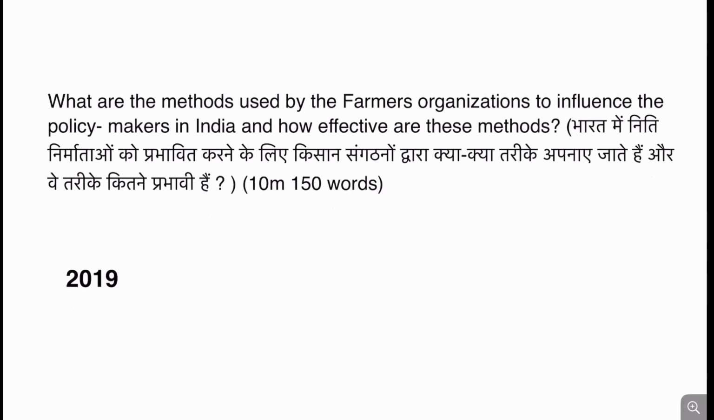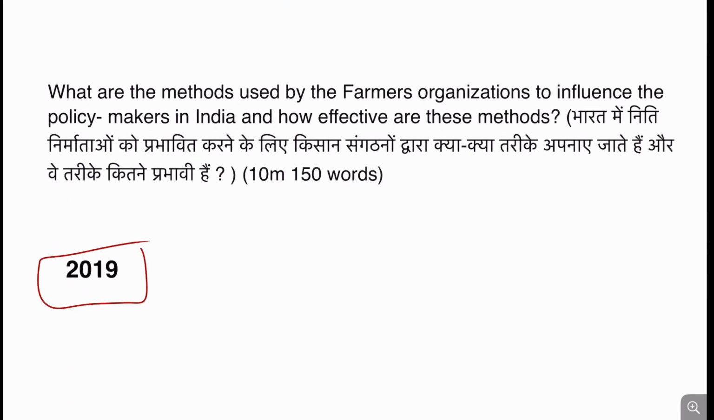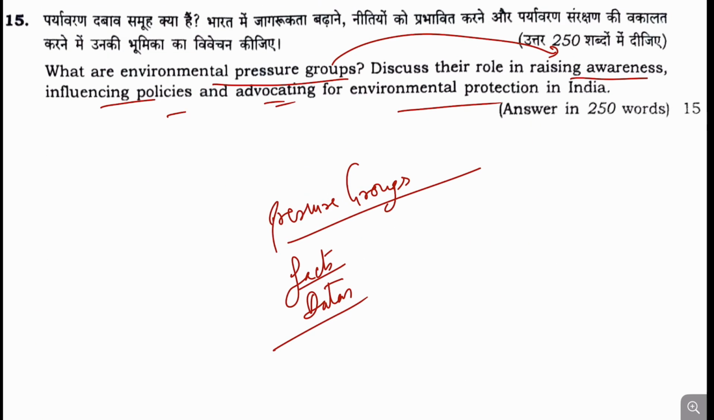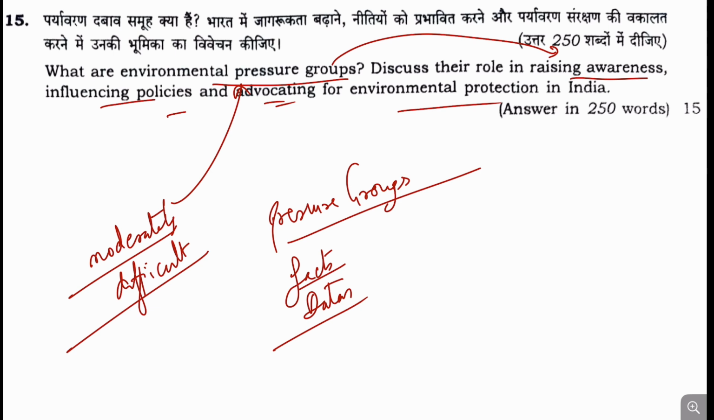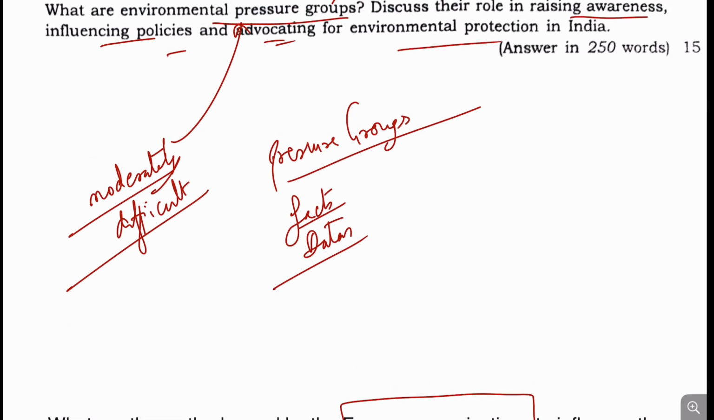Okay, when we talk about the previous question, in 2019 also, the question has been asked: what are the methods used by the farmer organization to influence the policies in India, and how effective are these? So farmer organization has been asked, but it is the first time that the environmental pressure groups have been asked. So this makes this question a bit moderate in difficulty level to write upon. Moderately difficult this question is to answer.